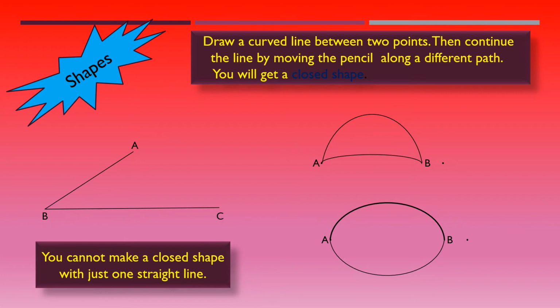So I took one more, BC. Again, it is not a closed shape. Then I joined AC. Now you can see that with three line segments, I have made a closed shape. So that means at least three straight lines are needed to make a closed shape. And which shape is it? It is a triangle.